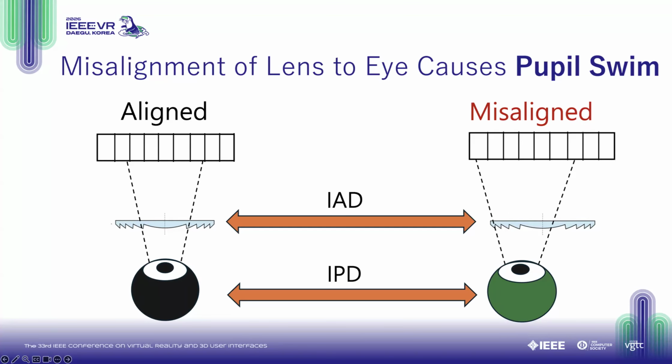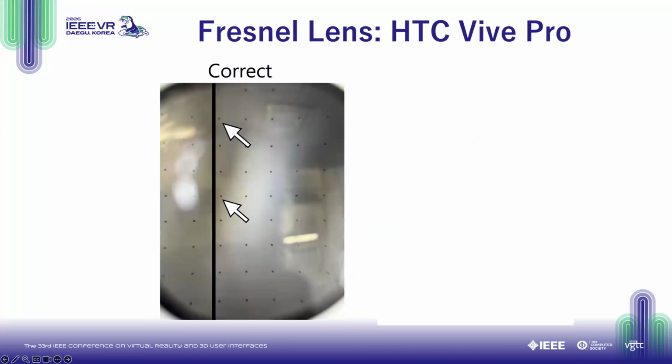Phenomenologically, it's a variation in lens distortion that a viewer may experience in an HMD as their eye rotates off its center axis and across the lens. So you can start to see what I mean in an actual lens pictured here. I'm first showing you an example of a Fresnel lens, like that used in the HTC Vive Pro.